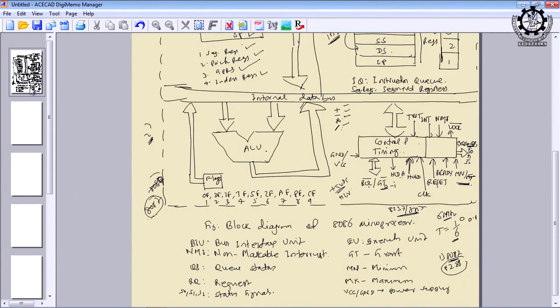But if you want to use some electromechanical device, for example a CD-ROM, to rotate the CD-ROM we need some mechanical force, a rotational force. So for that we need higher voltage, and therefore we go for plus 12 volt DC. And if you go for more mechanical devices which need more force, then you can go for plus 24 volt DC.